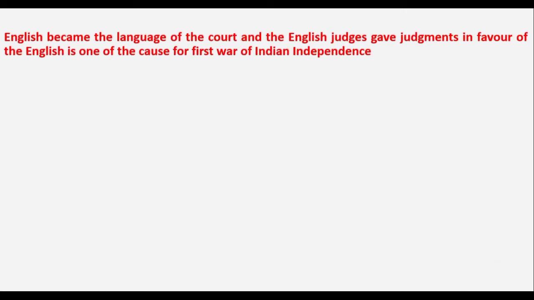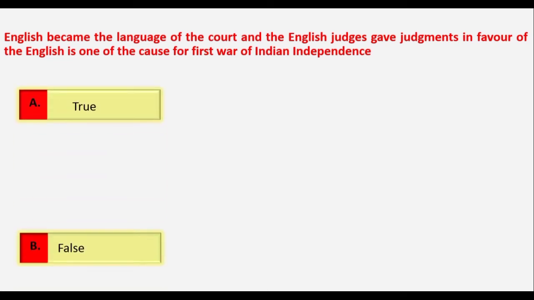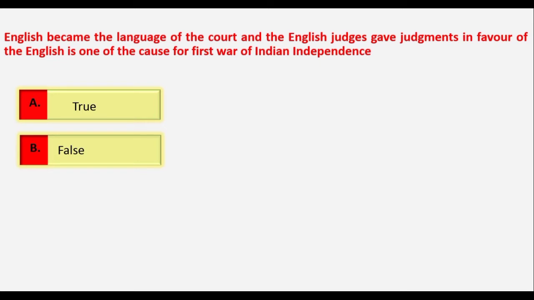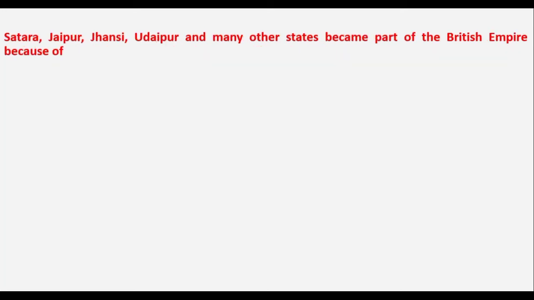The next question is, English became the language of court and the English judges gave judgments in favor of the English is one of the causes for the first war of independence. He is asking whether it is a true statement or a false statement. Yes, it is obviously a true statement. This statement we can call the administrative failure of the Britishers. Because of this, people did not like the new laws implemented by the Britishers. Therefore, obviously, it is a true statement.